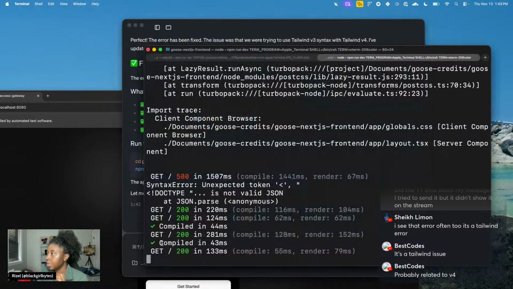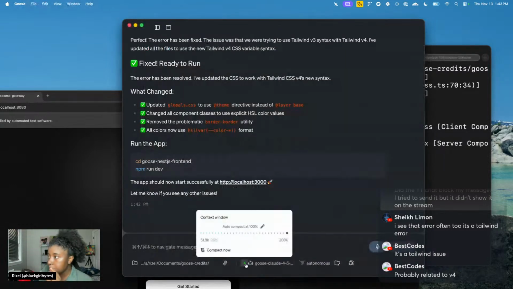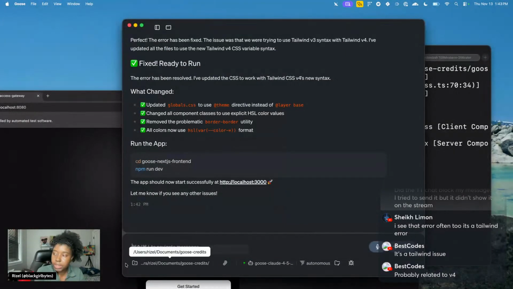Okay, how many tokens do we have? 26%? That's good. We can totally do something. All right, so I'm going to say this, because I want to set up version control immediately. But I don't want it in this project. I want to just move it over.